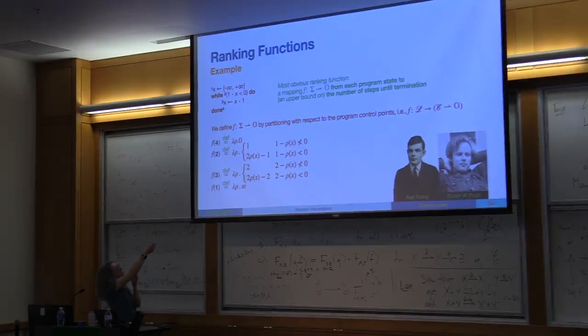At program point 2, this is the loop head. Now the termination depends, or actually the steps to termination depend on the value of x. So if the guard of the loop is false, we will terminate in 1 step. We have to evaluate the guard and then exit. And otherwise we will terminate in a number of steps that depends on the value of x, which depends on how long we will spend in the loop.